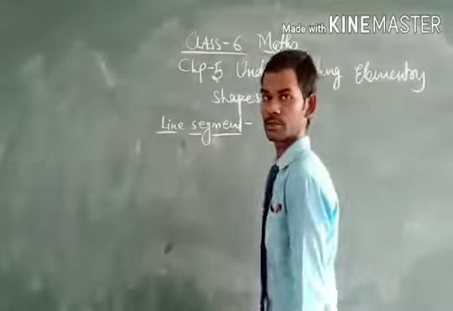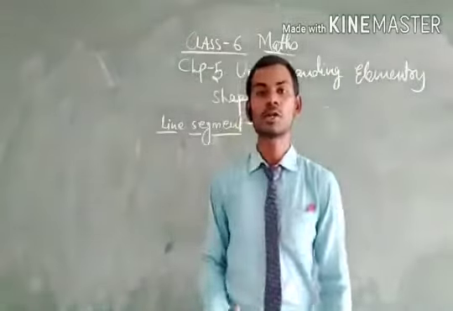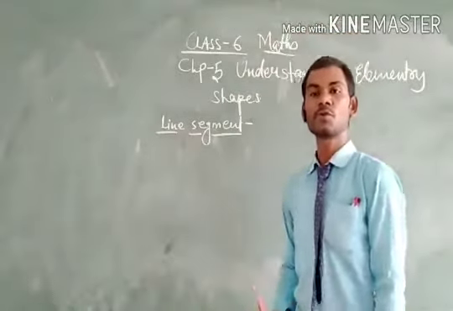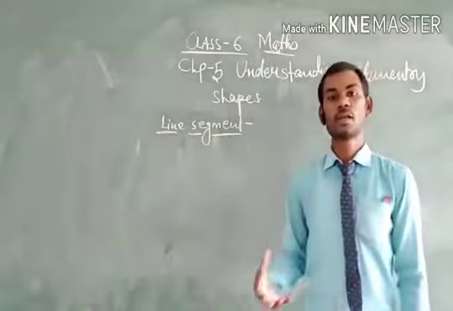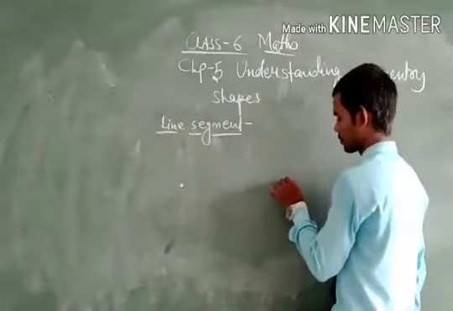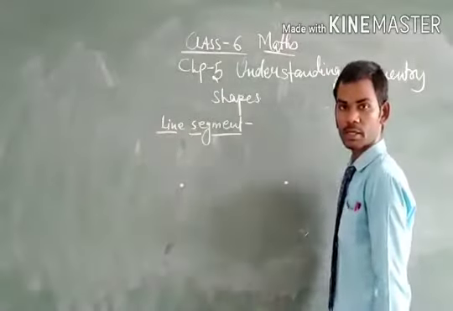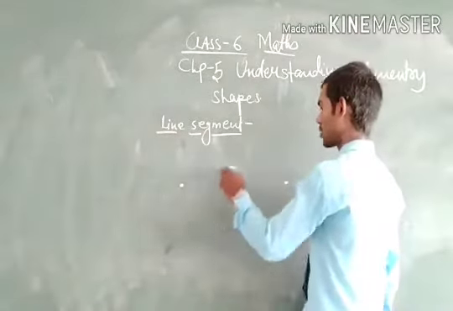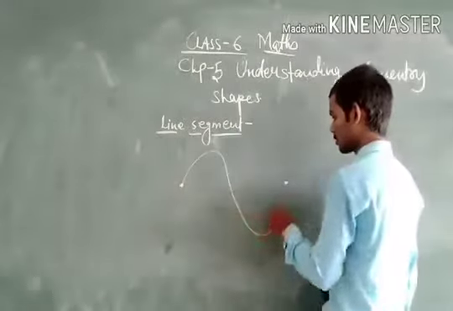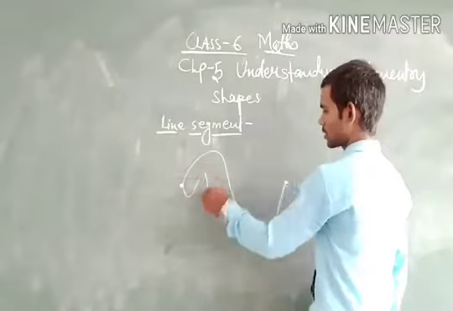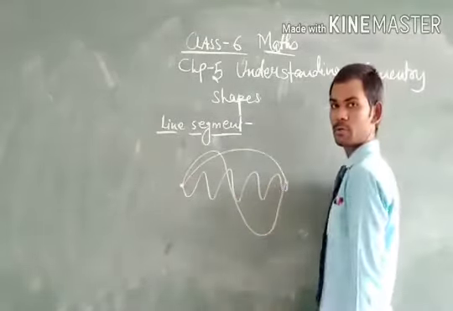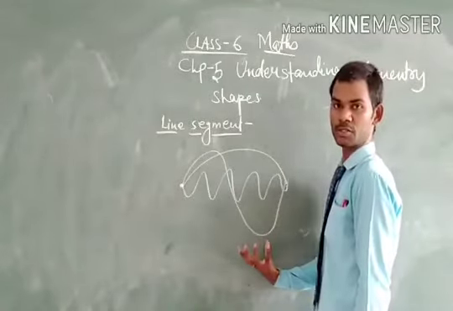We say it is the shortest distance between two points. The shortest distance between two points is known as a line segment. As we know, if two points are given, then they can be joined in any method. They can be joined like that, or by this side, or like that. But here we cannot find the shortest distance between them.